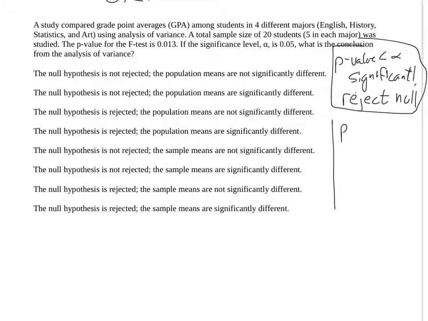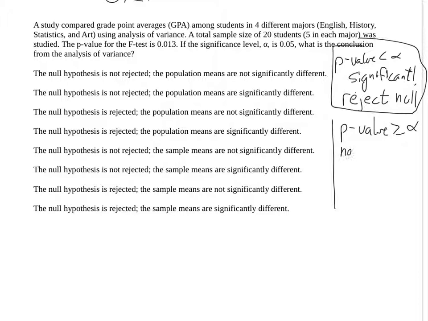However, if the p-value is greater, or you could say greater than or equal to, it's very rare that a p-value is exactly equal to a significance level. Extremely unlikely. Basically impossible. But don't worry about that. We can include that less than or equal, or greater than or equal to here.